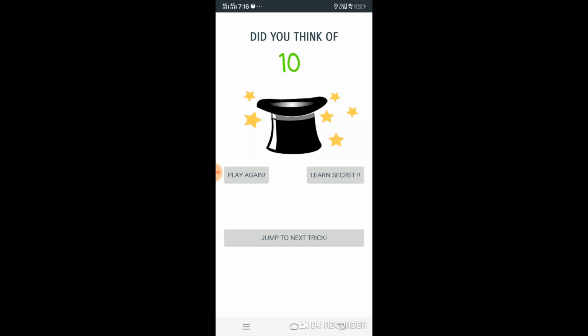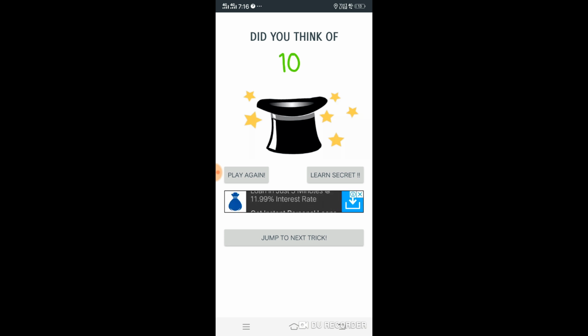Now I find that 10 is not there in the card, so I click on "No, it's not there." Again, in card number 3, the 10 is not there. In card number 4, the 10 is not there. In card number 5, 10 is not there. And in card number 6, yes, 10 is there. In card number 7, again the number is not there. And you see, this is the number which I was thinking in my mind.